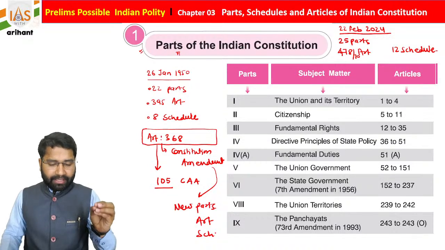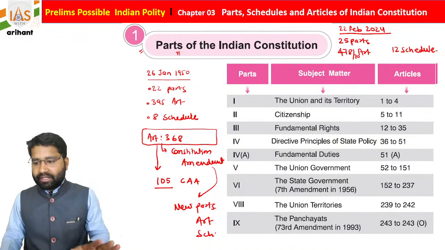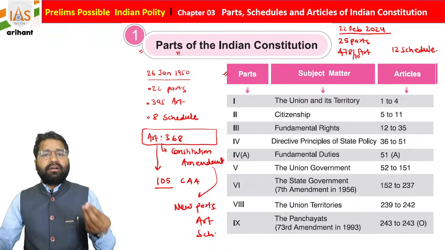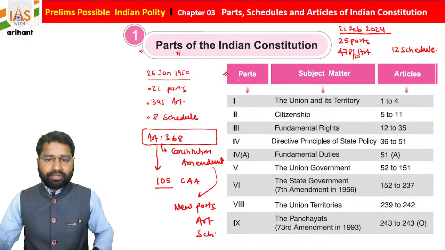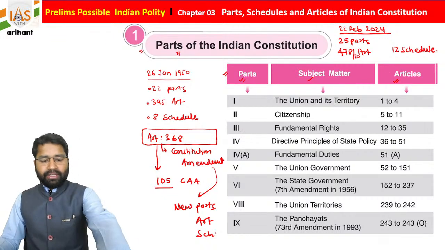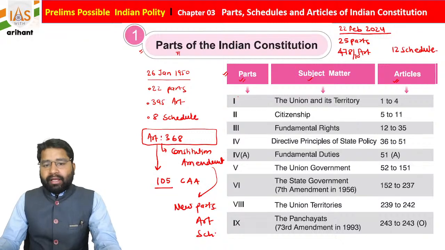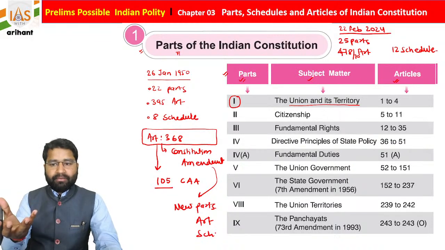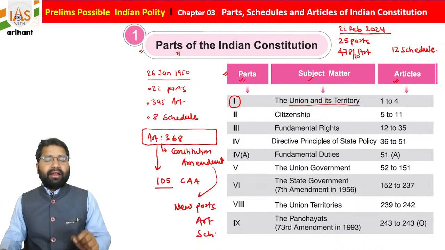Let's start, students. Have a screenshot for the same. From here I'm going to give important information related to each part, what subject is included there, including articles also. In Part 1 of the Indian Constitution, there is a subject named Union and its Territory. It contains the information about the Union, meaning the complete India.